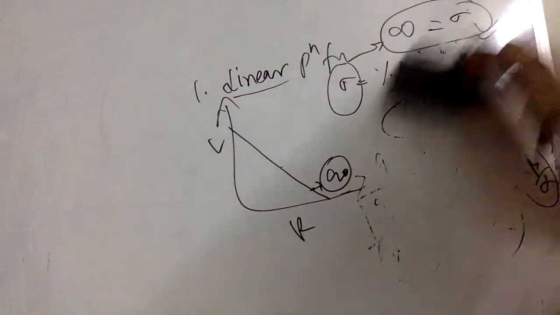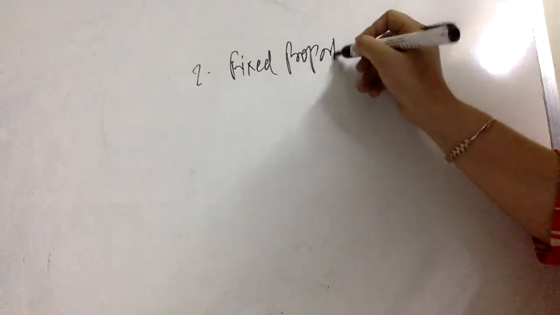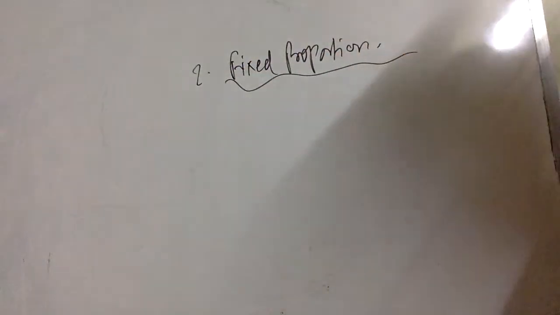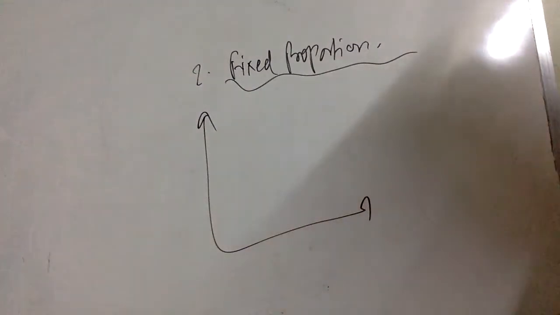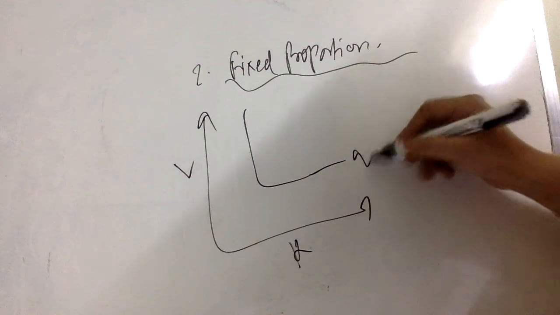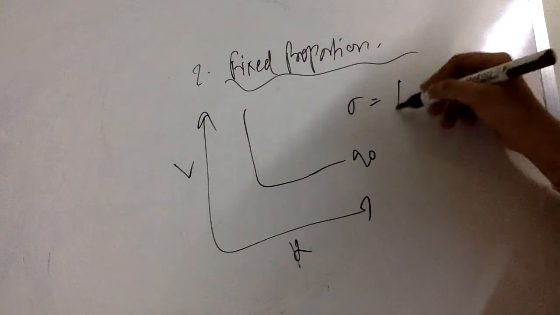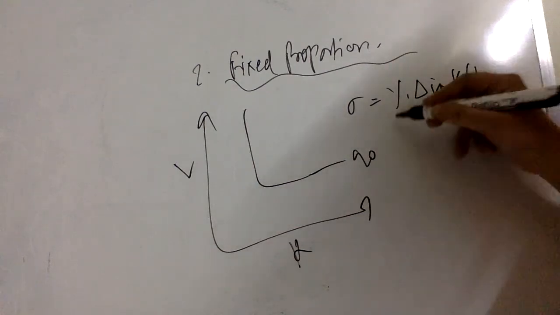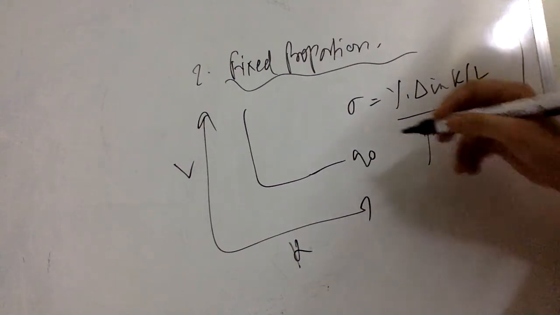Next case we will take is fixed proportion. The second case is fixed proportion. Here let me write down the production function, and you think in the meantime what could be the elasticity of substitution here. The percentage change in RTS.